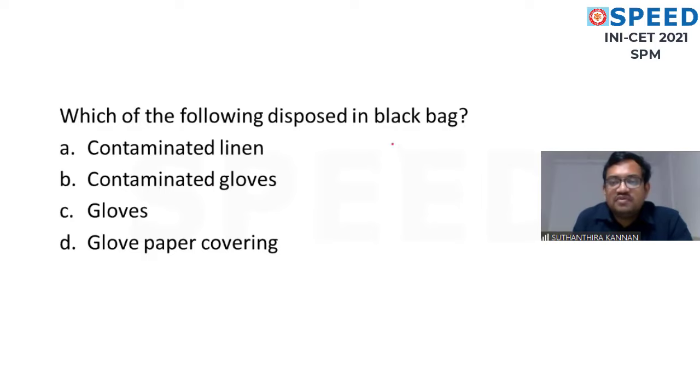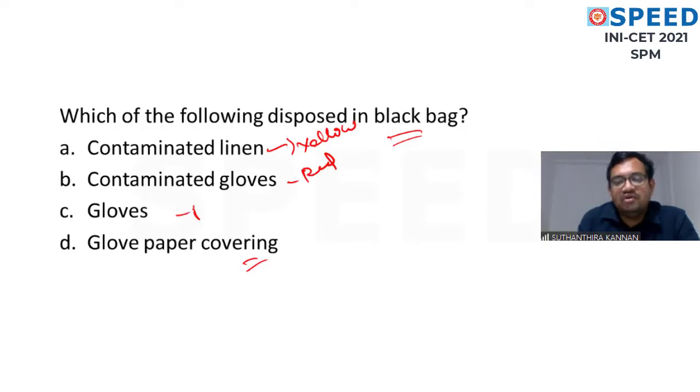Which of the following is disposed in the black bag? Okay, black bag is the paper covering. Contaminated linen will be discarded in the yellow bag. This is in the red bag. Gloves will be in the red bag according to the Biomedical Waste Rules 2016. And the glove paper covering is the black bag. Okay, so that is how the biomedical waste management guidelines work.